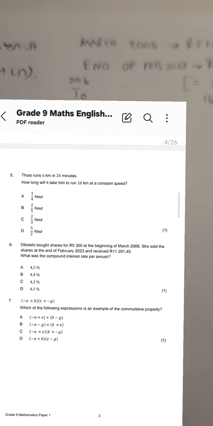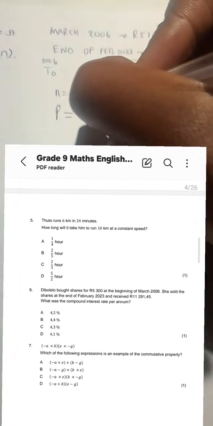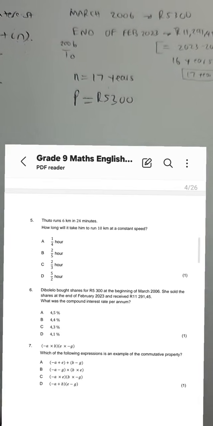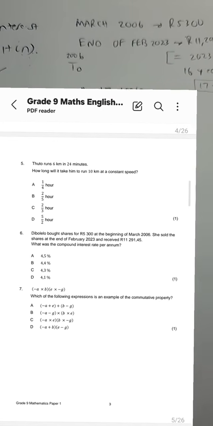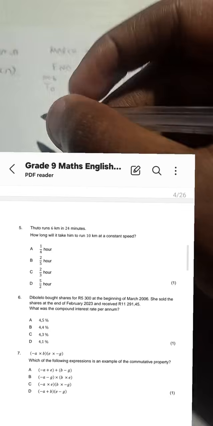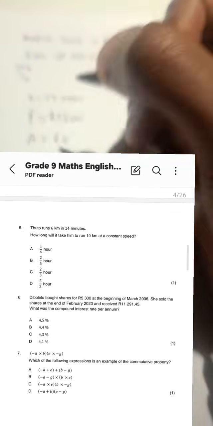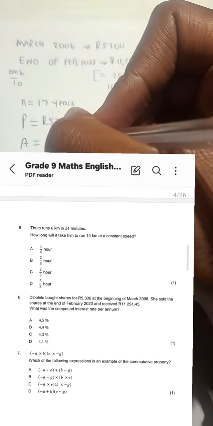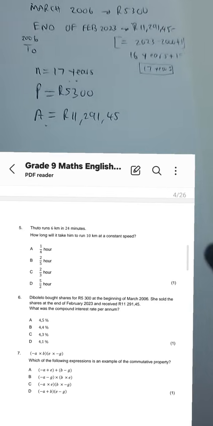Dibolelo bought shares for 5,300 at the beginning of March. So that means the principal amount was 5,300, the amount that Dibolelo bought the shares for. Then she sold the shares at the end of February 2023 and received 11,291 rand 45. So the final amount after 17 years was 11,291 rand 45.